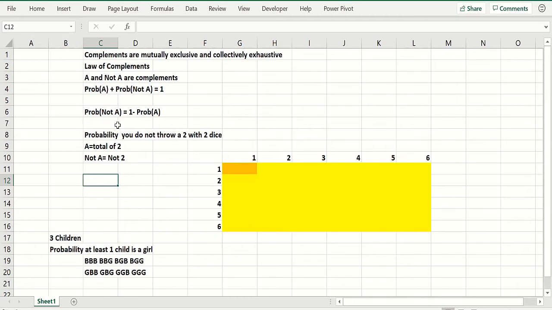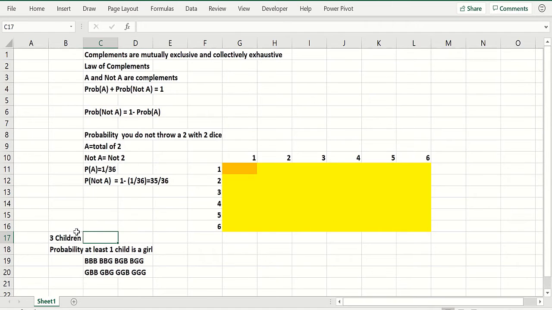That's what we're interested in: the probability of not A. It's 1 minus the probability of A. Well, what's the probability of A? How can you get a 2? You need a 1 and a 1. So the probability of A is 1/36. So the probability of not A is simply 1 minus that, equals 35/36. And that's the probability of the yellow. Now you could get the probability of the yellow by adding up how many yellow points there are. They each have probability 1/36, and that would be 35/36.